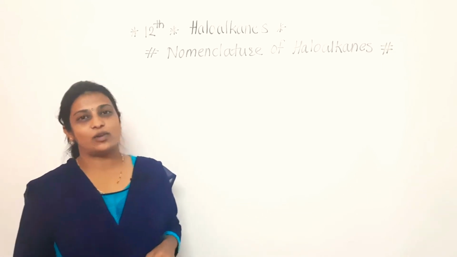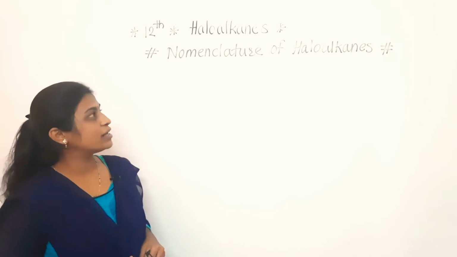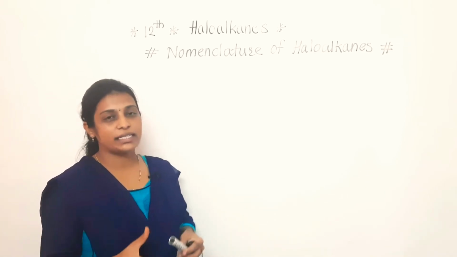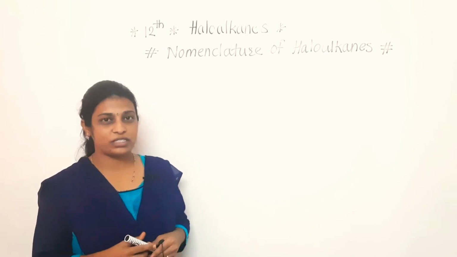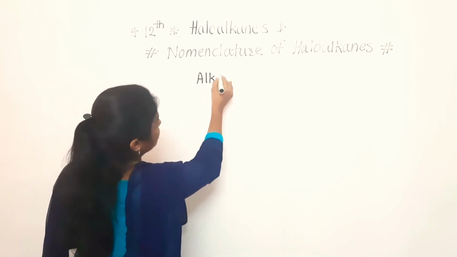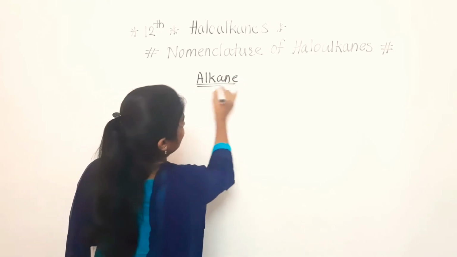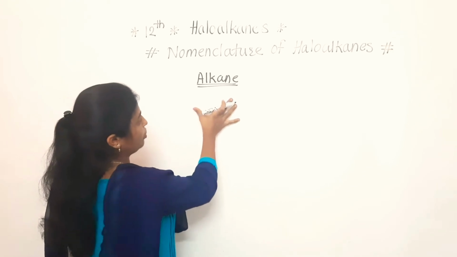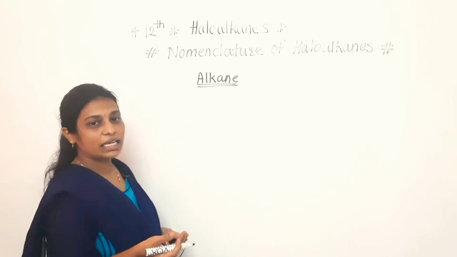In 12th class, haloalkanes topic, we are going to start the nomenclature of haloalkanes. Before going towards the rules and examples, we have to discuss some points. Which are these points? See here. If we consider an alkane, what will be the name of the alkane? It contains some number of carbons, that we have to discuss. So for that, firstly we'll discuss which alkanes are there.